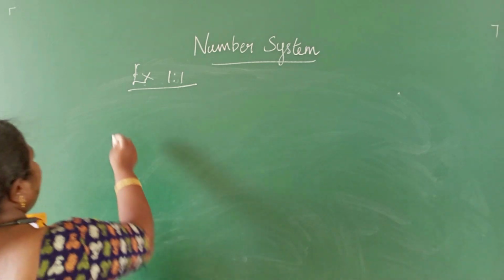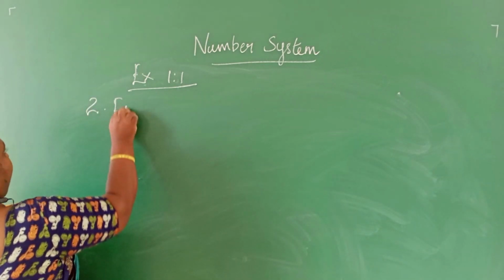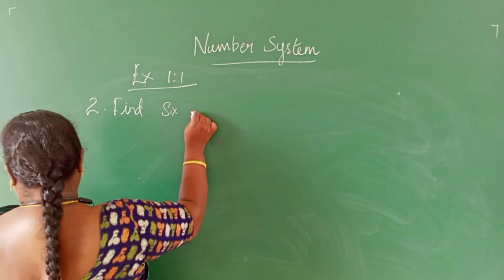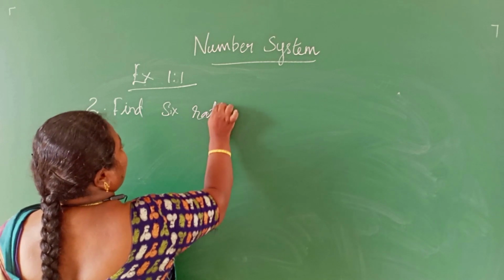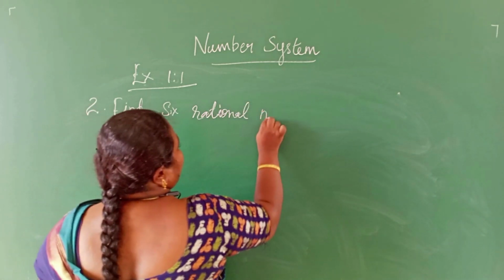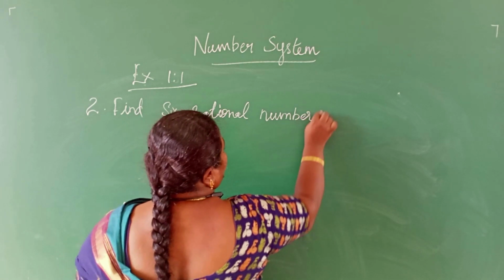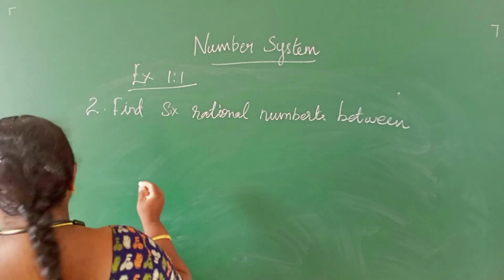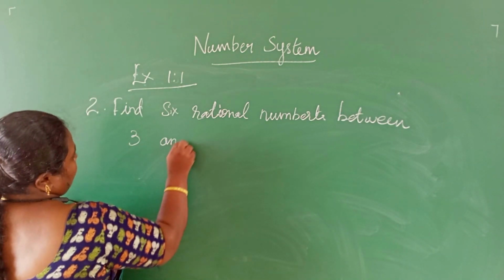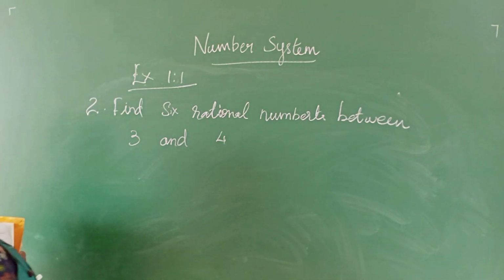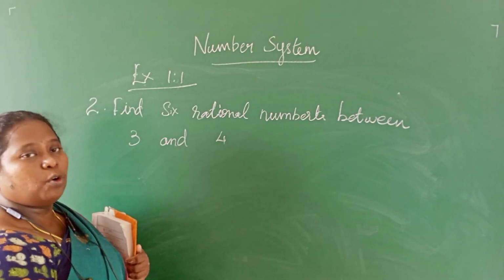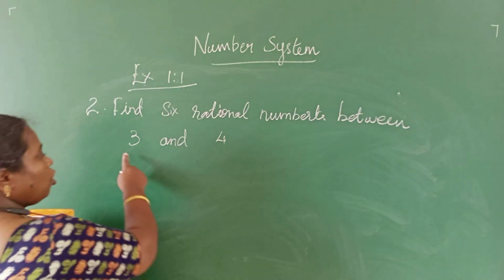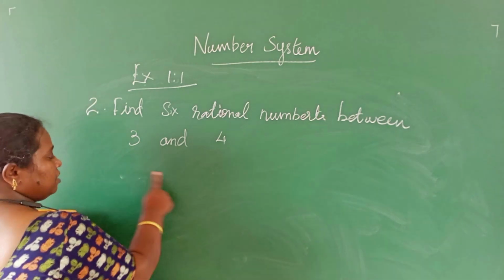Second sum: find 6 rational numbers between 3 and 4. See here they have given 3 and 4. Both are integers. If both are integers, then we can go by this method.